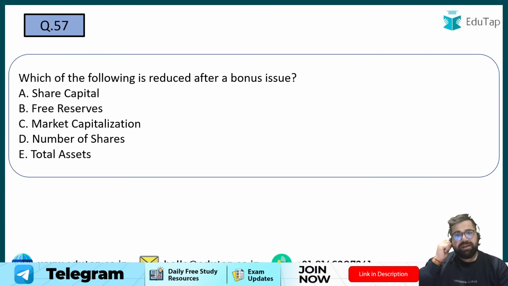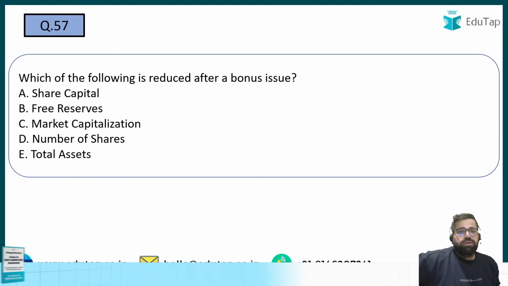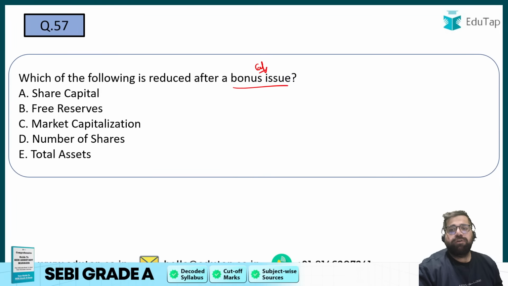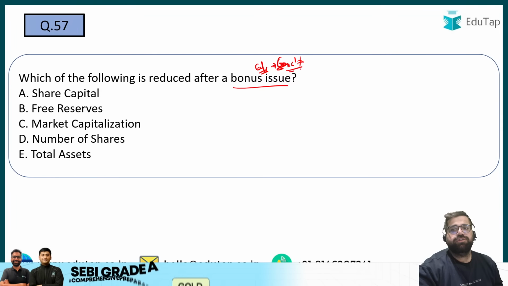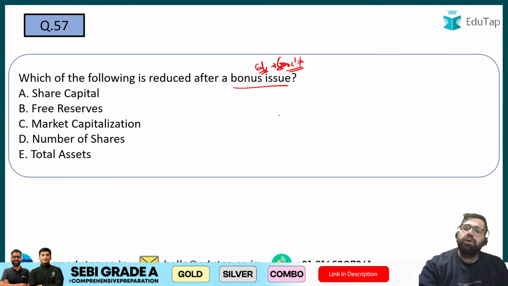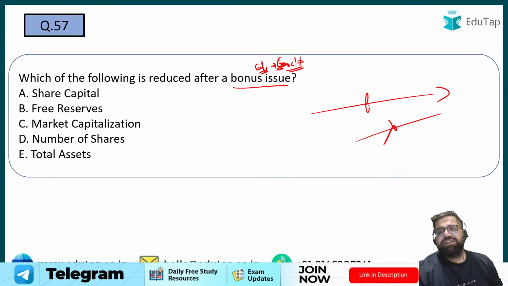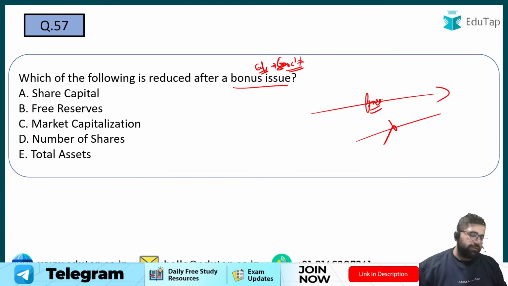Which of the following will be reduced after bonus issue? And by the way, I hope you know what bonus issue is. It's capitalization of profits, a scrip issue. I hope you know the other different names also. In a bonus issue, what do you do? You issue the shares for free. You are not getting any money back, but you are just issuing the shares for free.